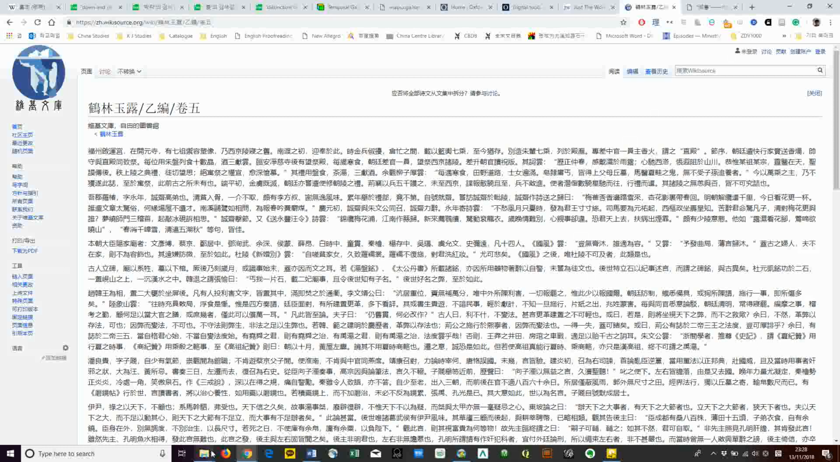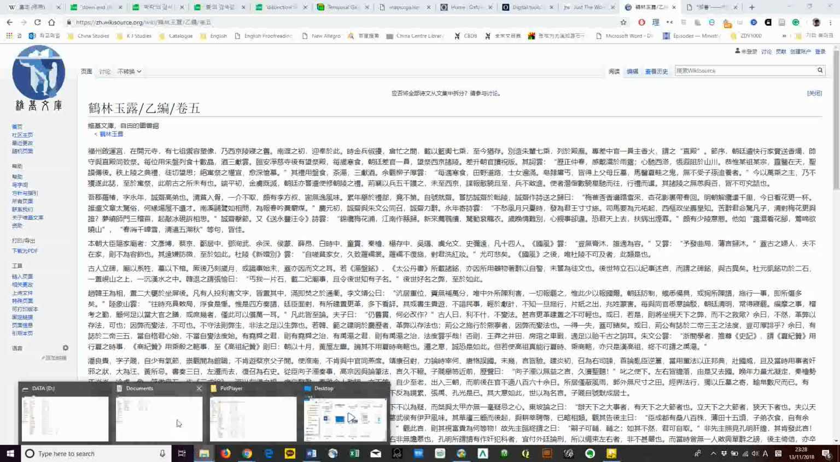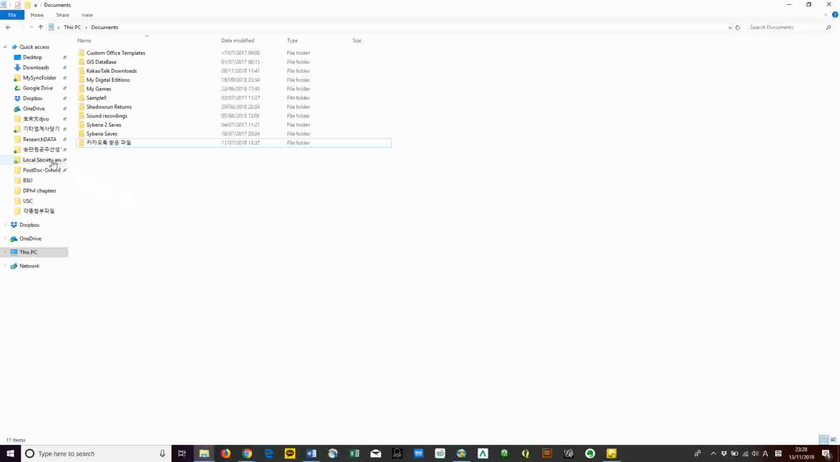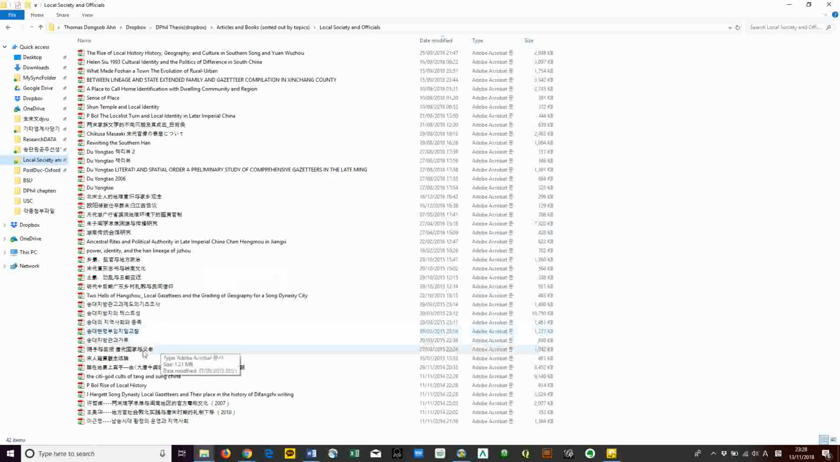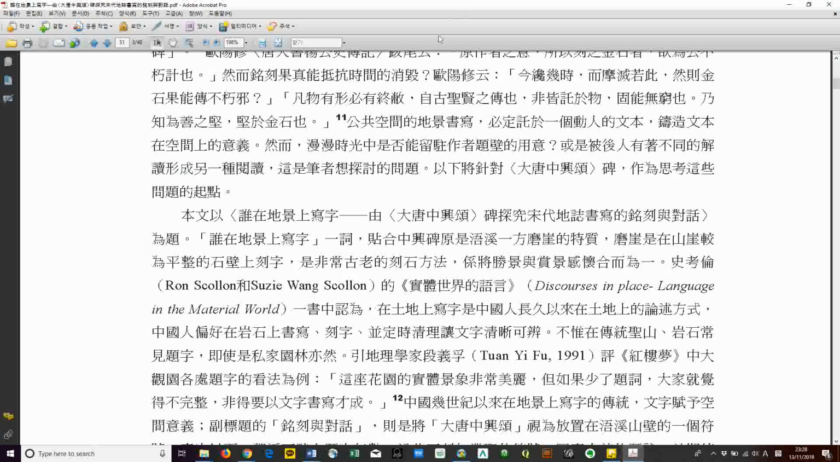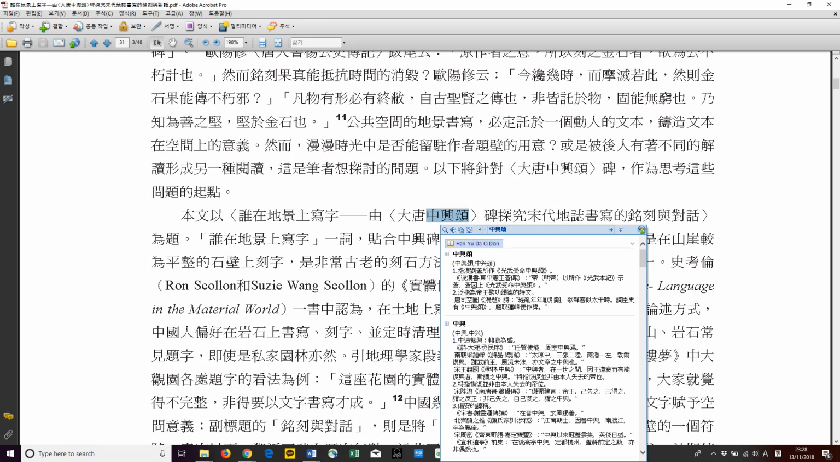You can also use it to read PDF documents as well. This is a journal article I downloaded from a Taiwanese journal, so it's all written in traditional characters. Hanyu Da Cidian doesn't recognize simplified characters, so it's important to use Fanti.